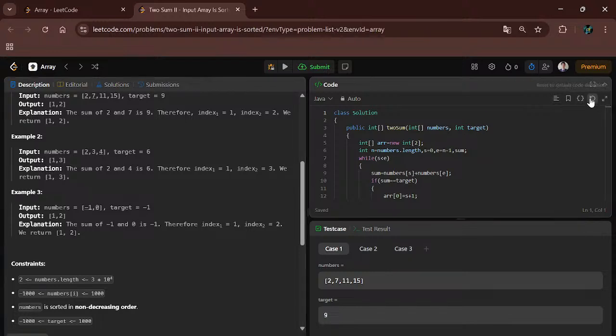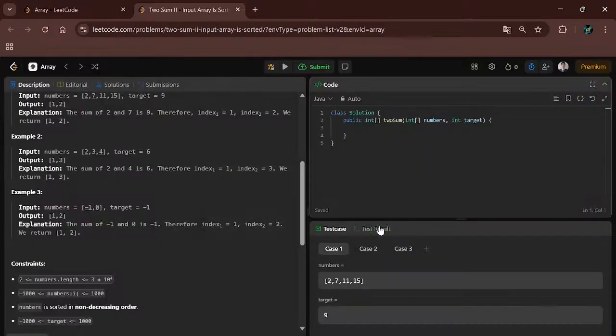So I will refresh the code. You can find all these solutions, problems and the code on my channel, and I have tagged that playlist in the description. First we will take the length of the numbers array. If you want a detailed solution, then watch from my playlist.